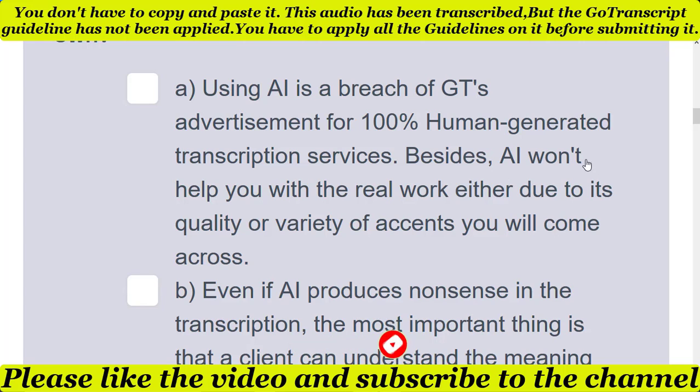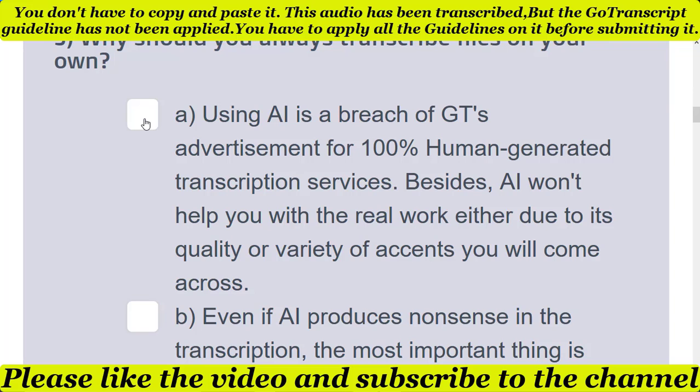Besides, AI does not help you with the real work either due to its quality or the variety of accents you will come across. So this is the correct option, because using AI is a breach of GoTranscript's advertisement for 100% human generated transcription service.